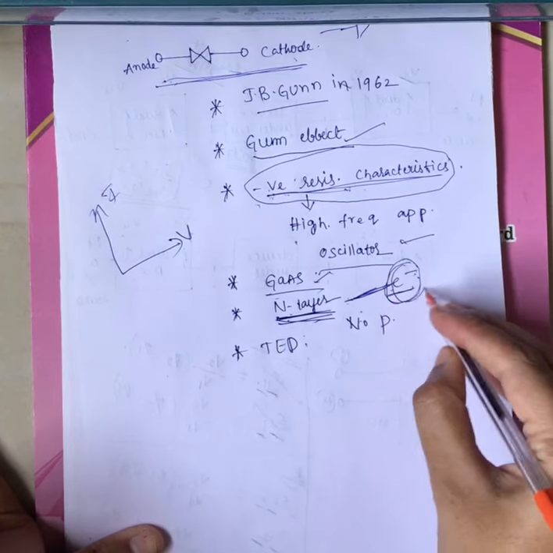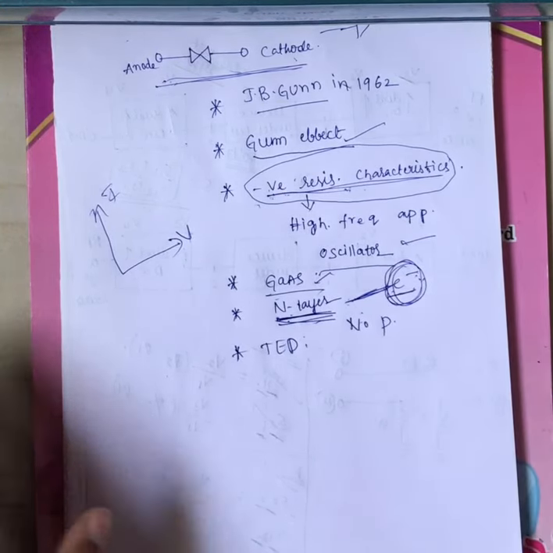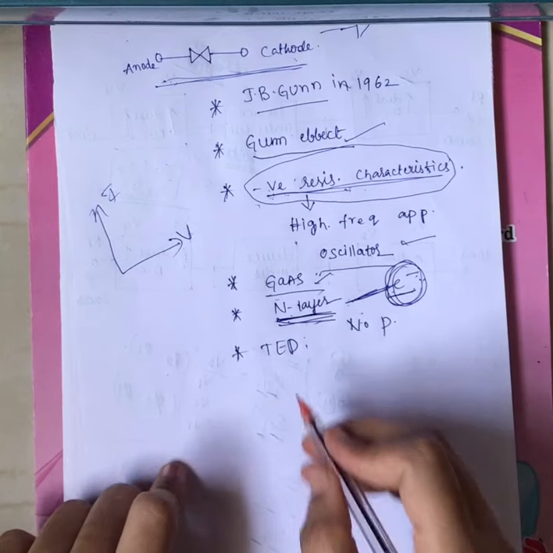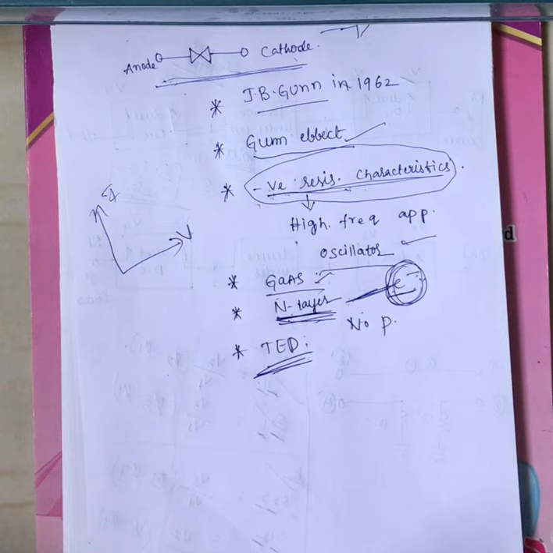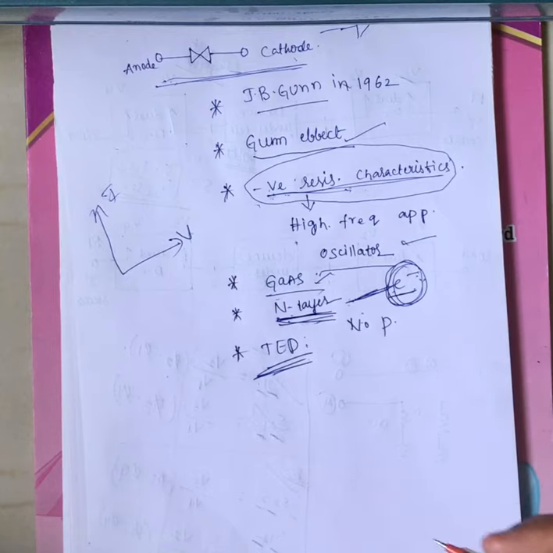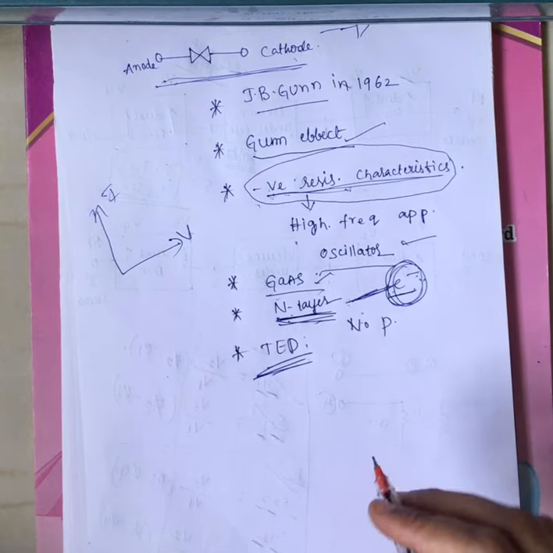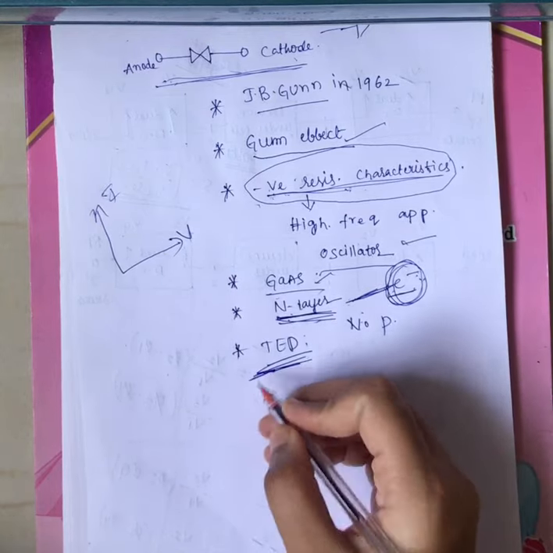Only electron transfer takes place in this diode. That's why it is called a transferred electron device. It contains only an N layer, the majority carriers are electrons, and only electron transfer occurs in this Gunn diode. Hence it is also called a TED, transferred electron device.